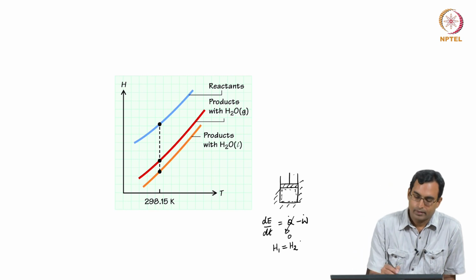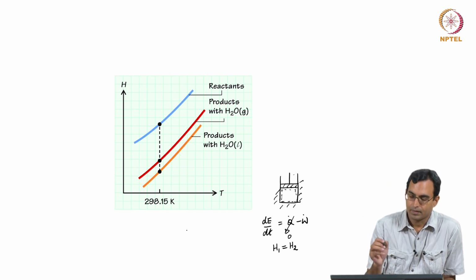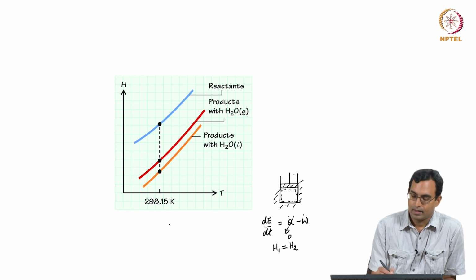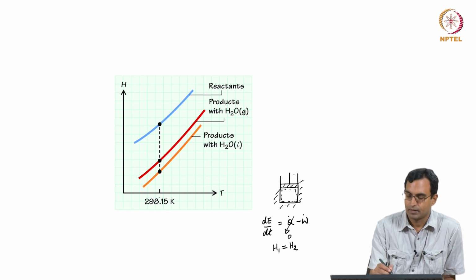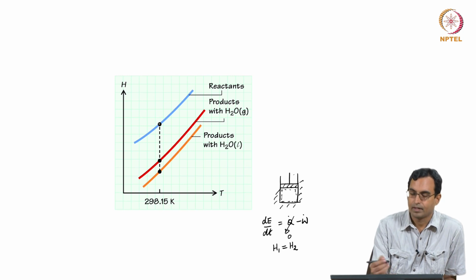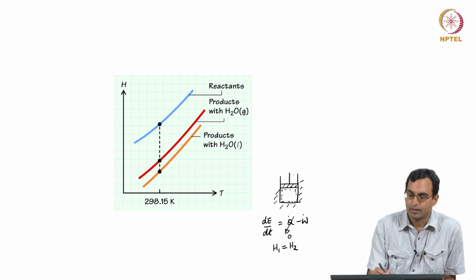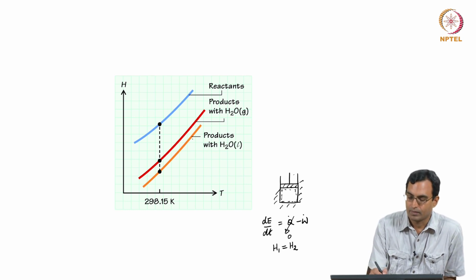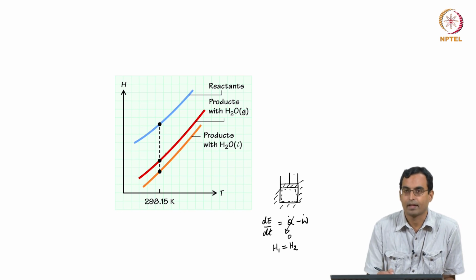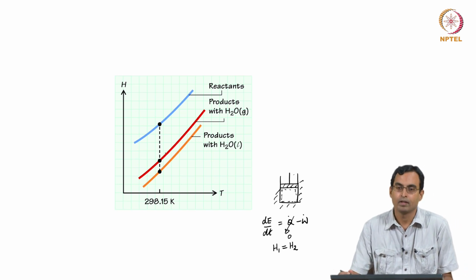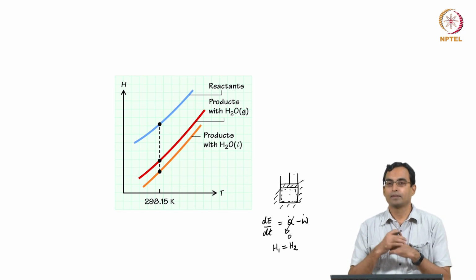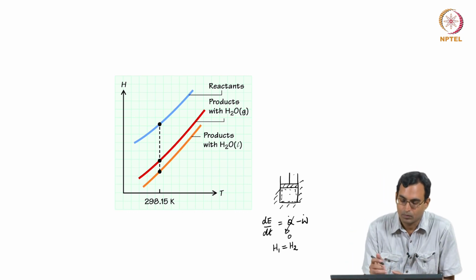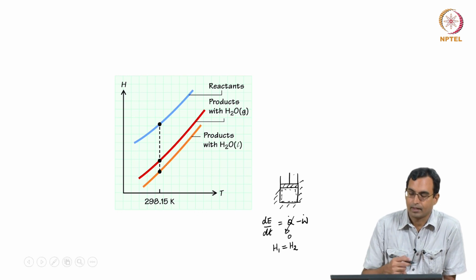So, if I were to plot this enthalpy versus temperature, this would have some kind of a function. If I am at low temperature, I have some kind of enthalpy for the reactants. If the reactants themselves were at a higher temperature, I have a higher enthalpy for the reactants. I have a different enthalpy for the products. If I consider water to be one of the products, in liquid form I have one enthalpy, and I have a higher enthalpy if I have water in the products in the gaseous form. So, when it burns, I would usually have water vapor. If I condense out all of the water vapor, then I would have some other enthalpy.